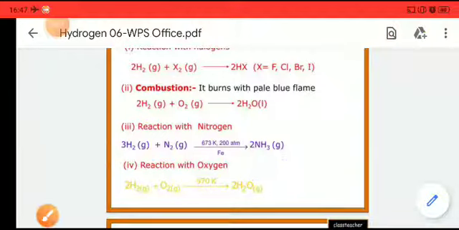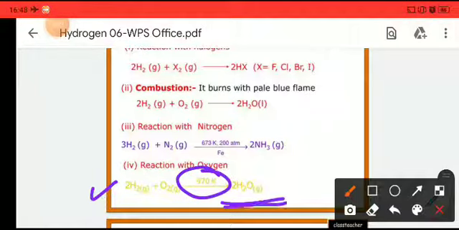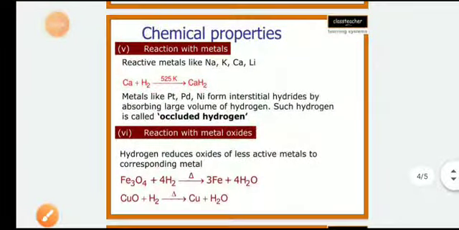Okay, so the next reaction is the reaction with oxygen. When hydrogen reacts with oxygen at 970 Kelvin, it forms H2O, but in gaseous form. Okay, so let's move to the next reaction, that is the reaction with metals.